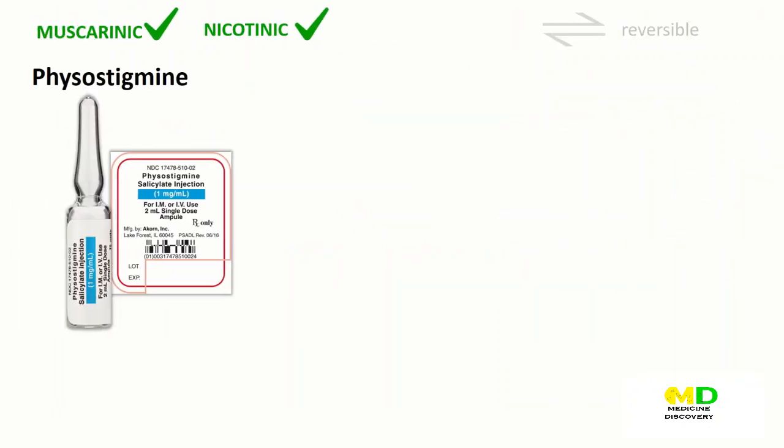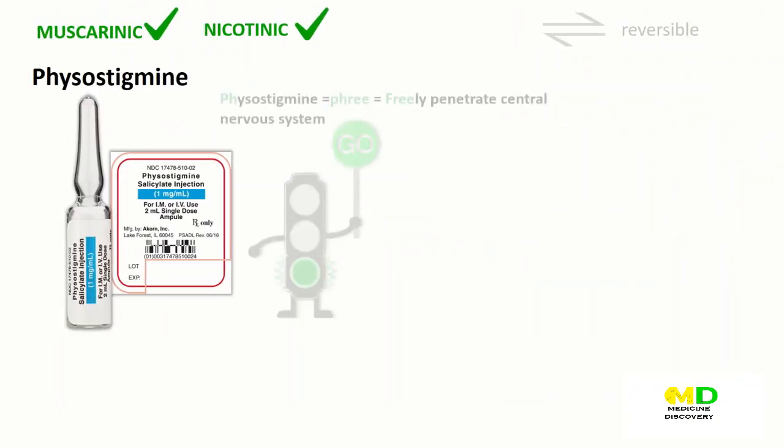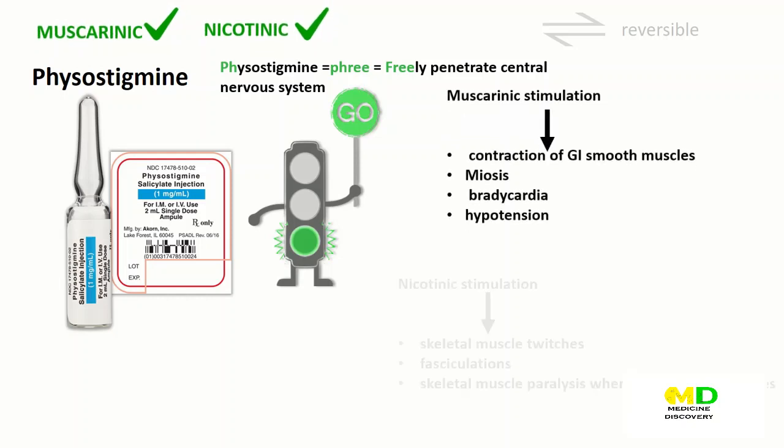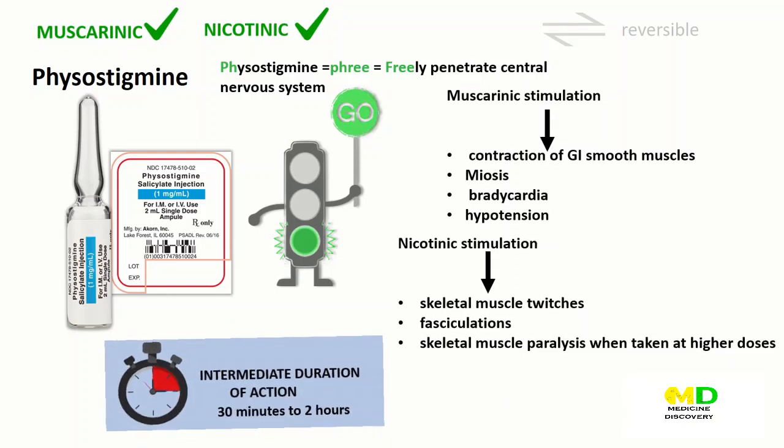Physostigmine. Physostigmine is free, meaning it freely penetrates the central nervous system. Physostigmine has a wide range of effects and stimulates not only the muscarinic and nicotinic sites of the autonomic nervous system, but also the nicotinic receptors of the neuromuscular junction. Muscarinic stimulation can cause contraction of gastrointestinal smooth muscles, miosis, bradycardia, and hypotension. Nicotinic stimulation can cause skeletal muscle twitches, fasciculations, and skeletal muscle paralysis when taken at higher doses. Its duration of action is about 30 minutes to 2 hours, and it is considered an intermediate-acting agent.